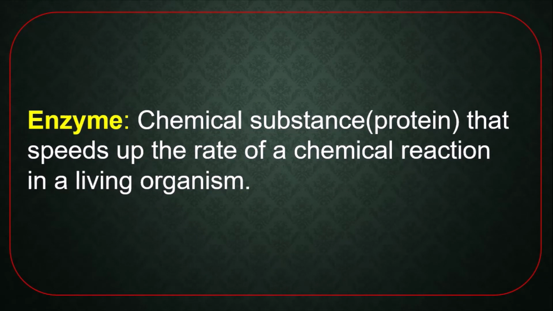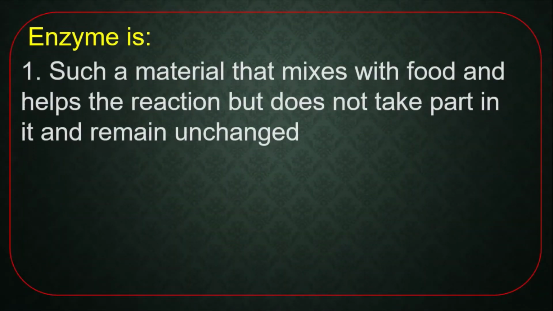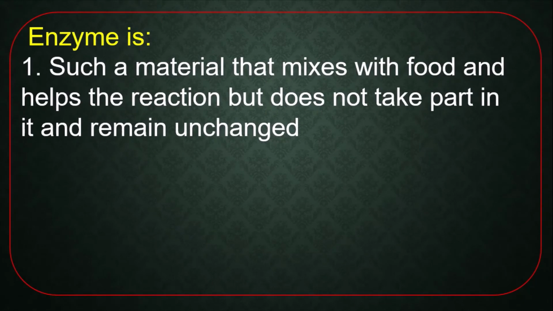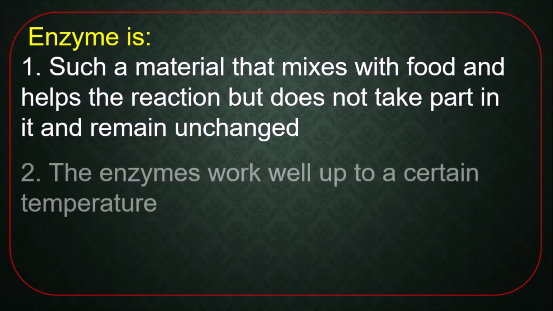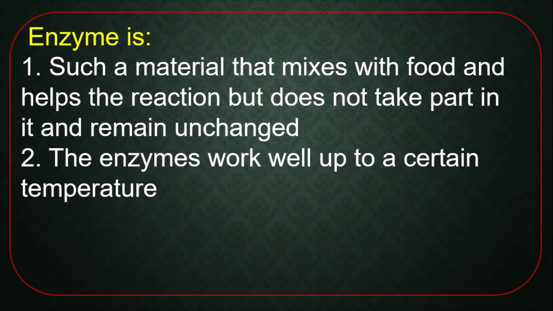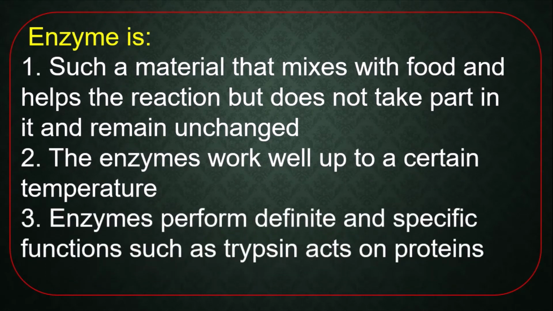Enzyme. A chemical substance that speeds up the rate of chemical reaction in a living organism is called enzyme. Characteristics of enzyme. Number 1, such materials that mix with food and help the reaction but do not take part in it and remain unchanged. Number 2, the enzymes work well up to a certain temperature. Number 3, enzymes perform definite and specific functions such as trypsin acts on protein and converts it into amino acid.